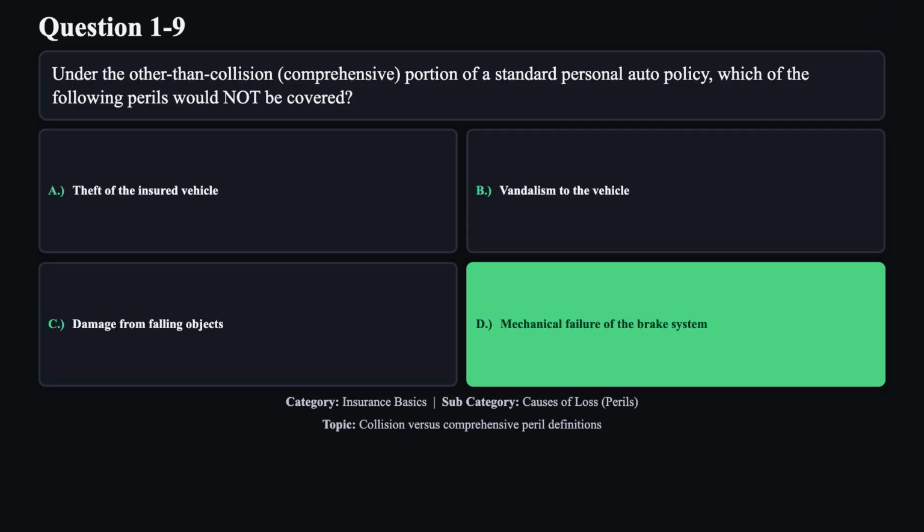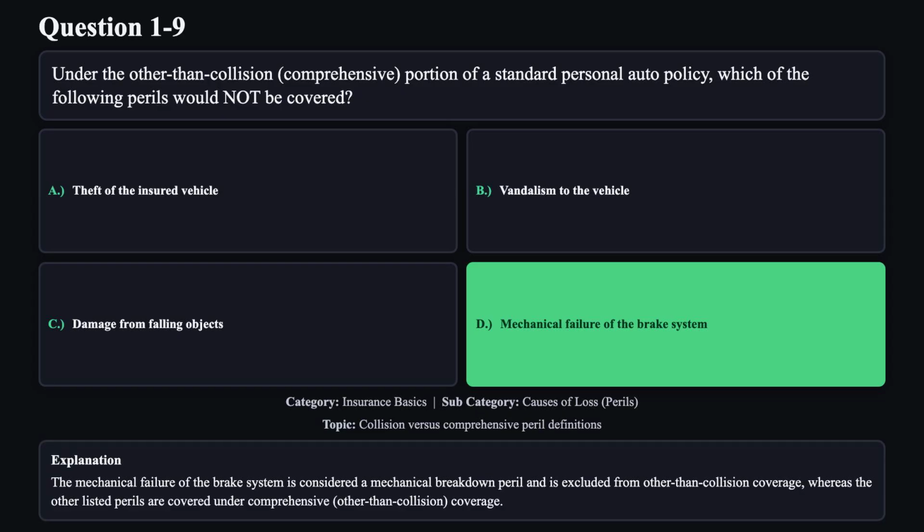The correct answer is D. The mechanical failure of the brake system is considered a mechanical breakdown peril and is excluded from other than collision coverage, whereas the other listed perils are covered under comprehensive other than collision coverage.